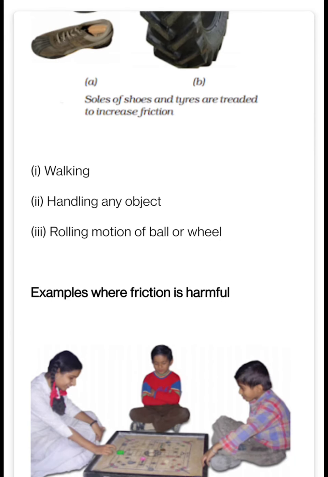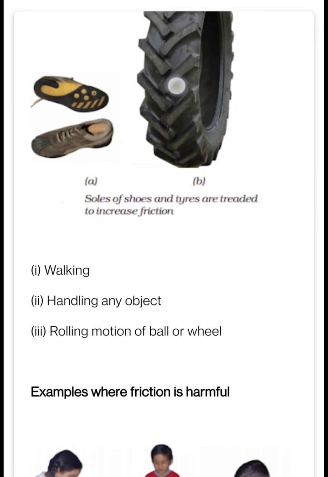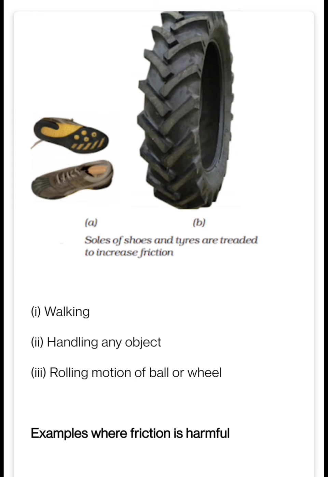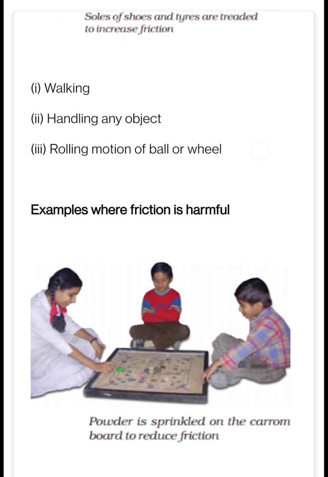We need to buy new shoes also. Why? Because due to frictional force the ridges wear away, and the friction, the grip, becomes very less. So if there is tearing of the shoe sole or of the ridges on the tire, then we need to change it, otherwise we might fall down.